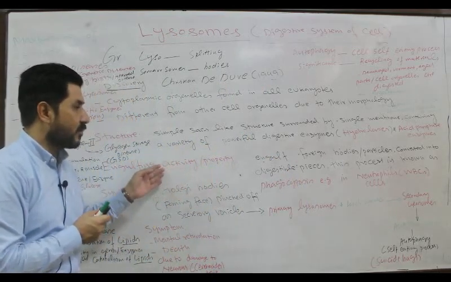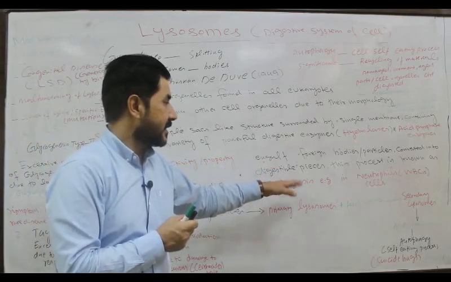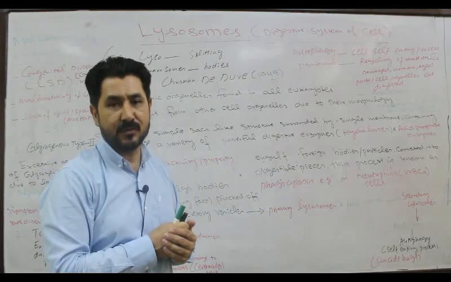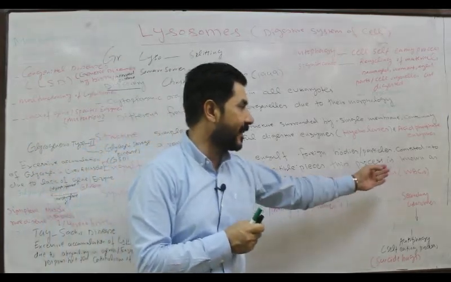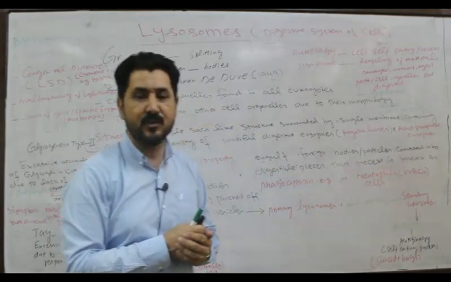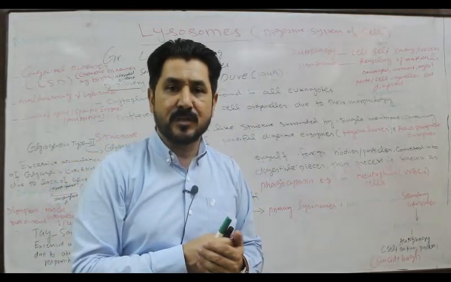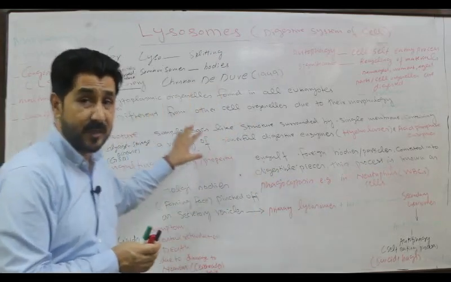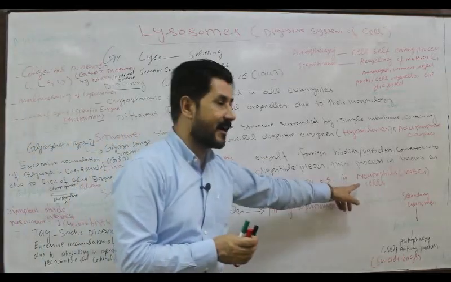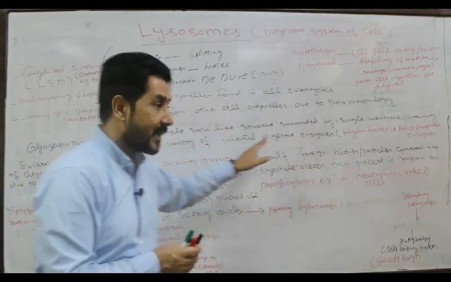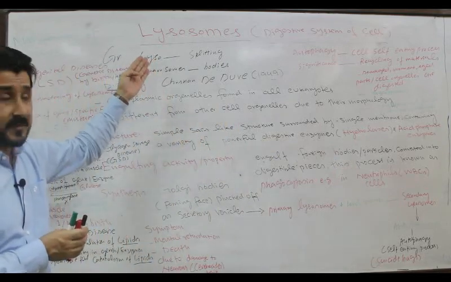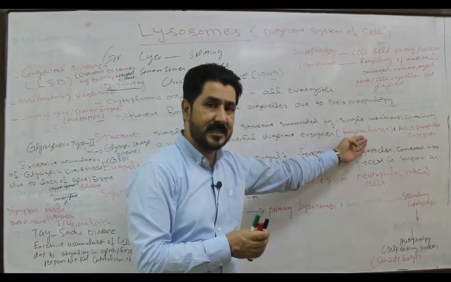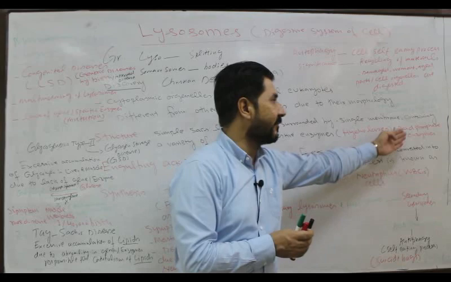Lysosomes are abundant in those cells which are actively involved in phagocytotic activity. One example is white blood cells, that is neutrophils. Neutrophils are cells actively involved in phagocytotic activity because of the presence of lysosomes. Neutrophils are cells, and cells have cell organelles, in this case lysosomes, and lysosomes have enzymes in them in the form of hydrolases, which are powerful digestive enzymes, and acid phosphatase enzyme.